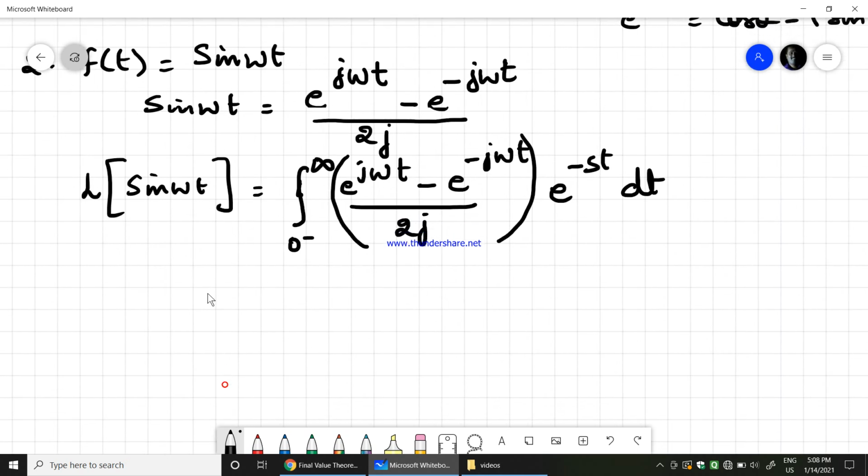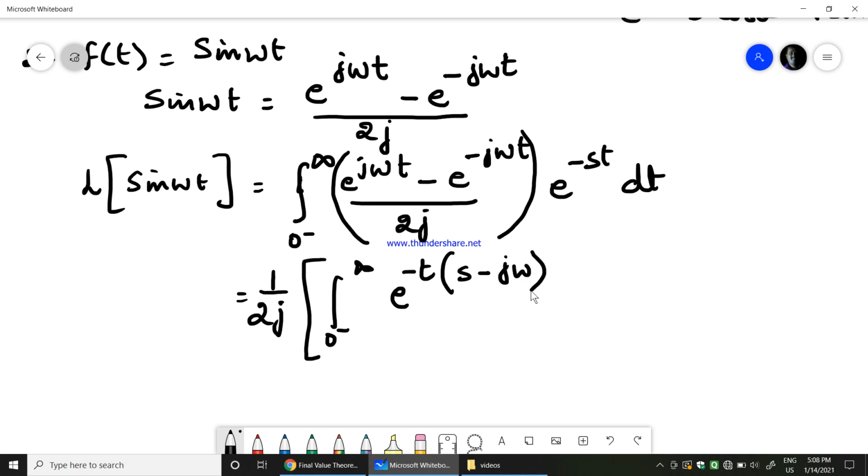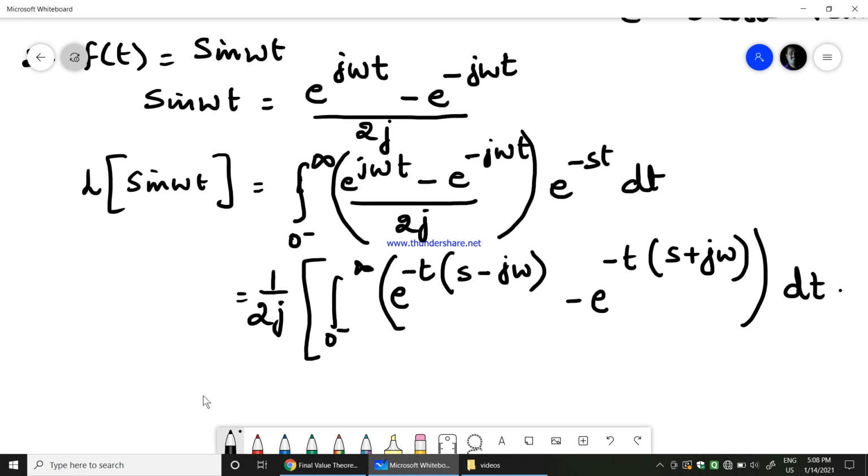So I can say this would be equal to 1 over 2j, the constant term, which I will take out, and then I will multiply this e power minus st to this. So it is the integration from 0 minus to infinity of e power minus t into s minus j omega, minus e power minus t into s plus j omega, dt. Okay, that is dt.